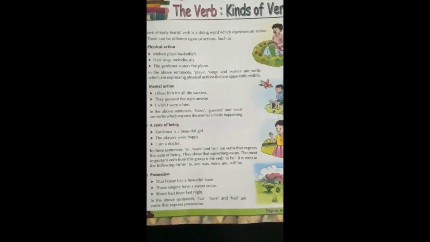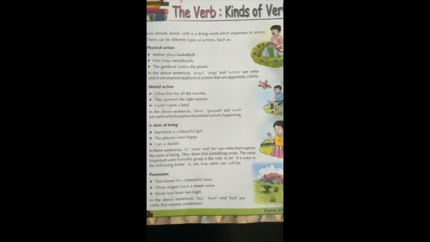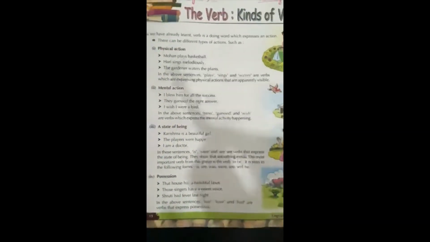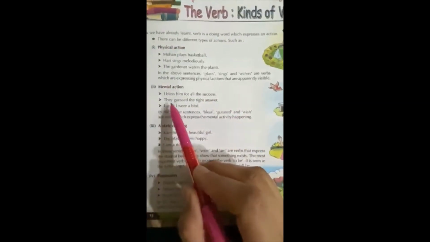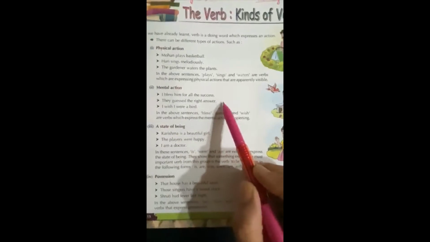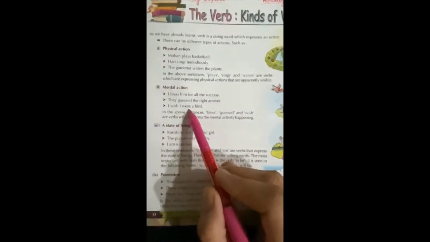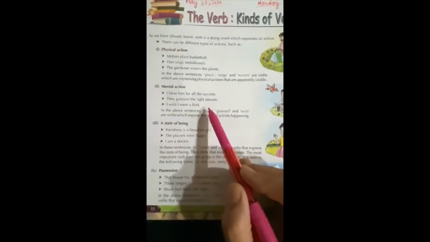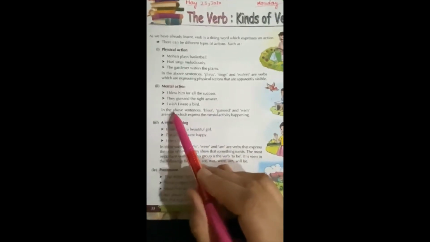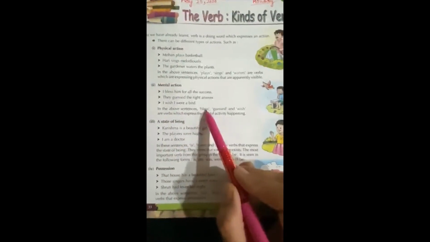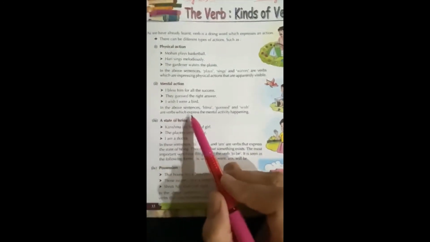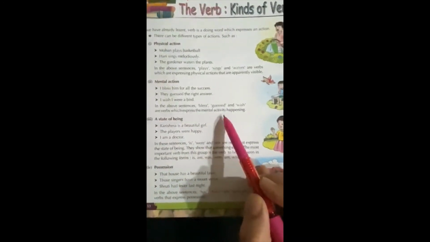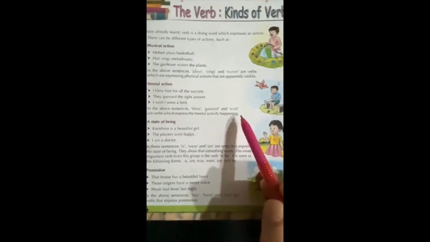I wish my mother. I bless him for all the success. They guessed the right answer. I wish I were a bird. So, in the above sentences, bless, guessed and wish are verbs which express the mental activity happening.